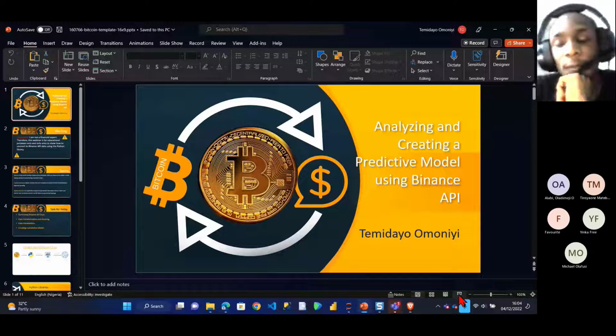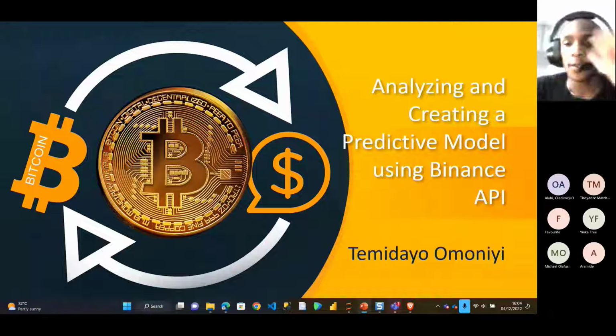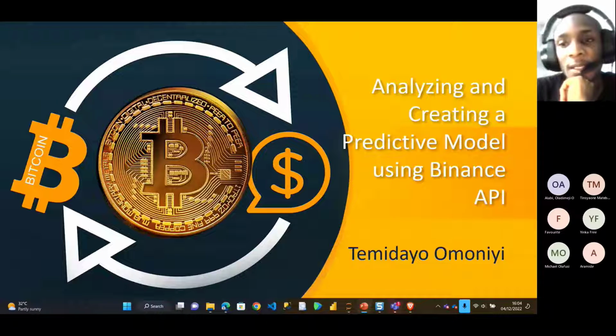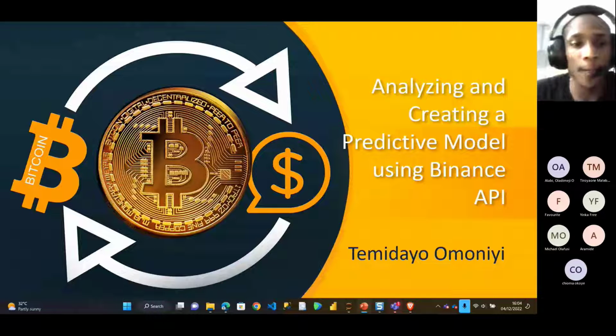So today we're going to be talking about how you can get Binance API data and also how to create a predictive model. The tool we'll be using for this session is Python. My name is Temidayo Omoniyi, and we're doing analysis and creating a predictive model using the Binance API.